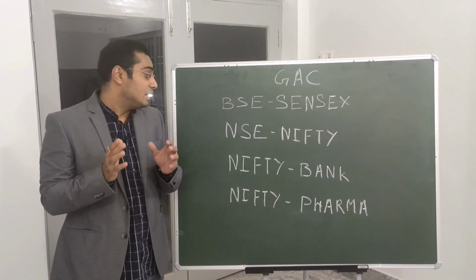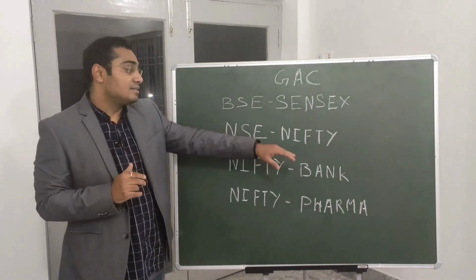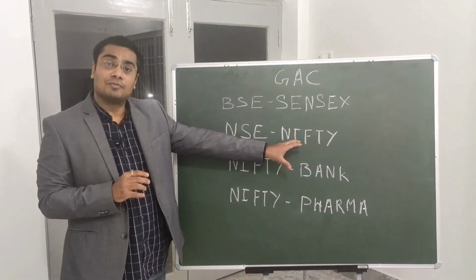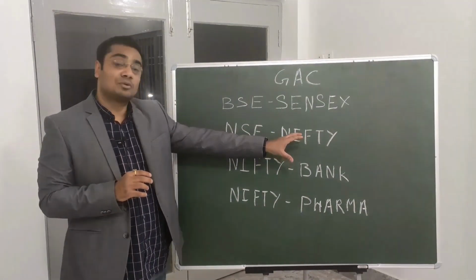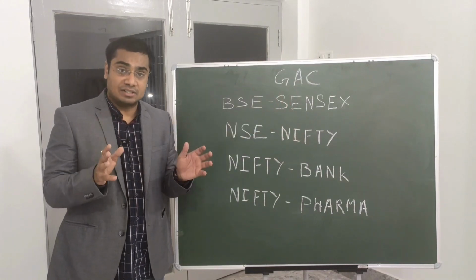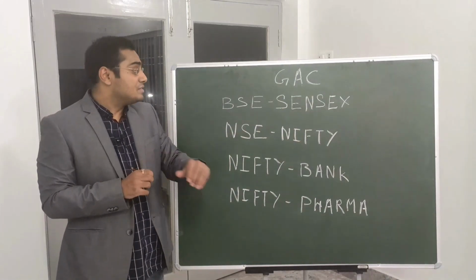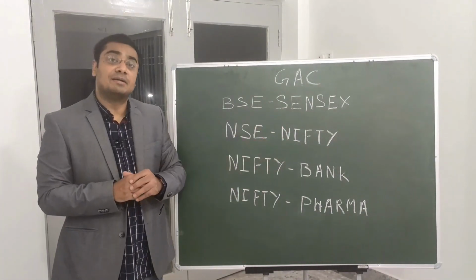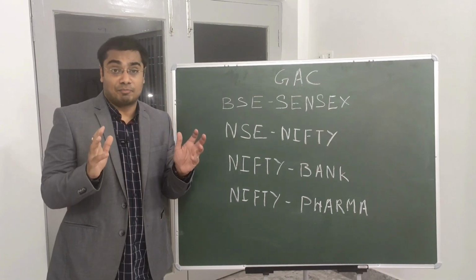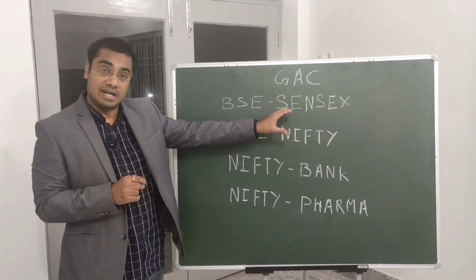The same kind of index has been created by the National Stock Exchange as well. The name of that index is Nifty. Instead of a group of 30 companies, it's a group of 50 companies where every sector of the market is represented proportionally. Since both of these, Sensex and Nifty, represent the market, there is a correlation of more than 99% between these two indices.